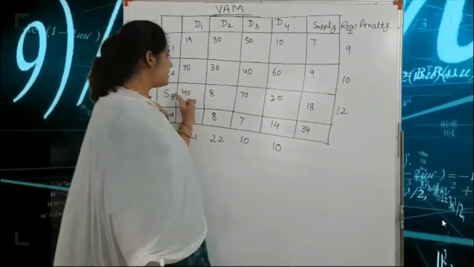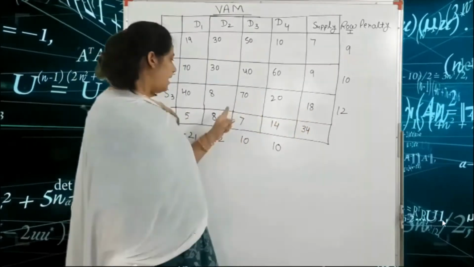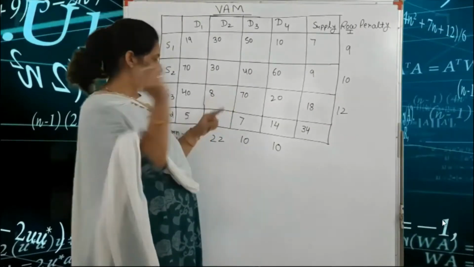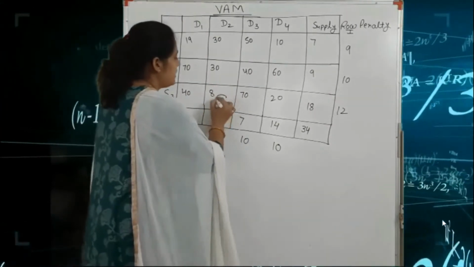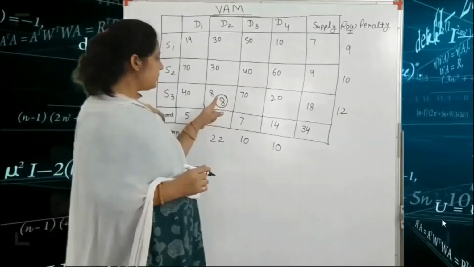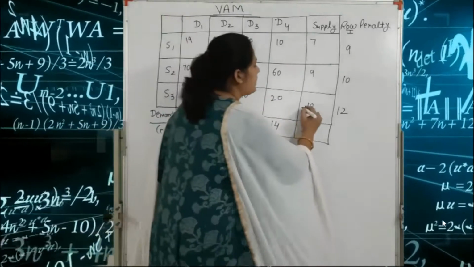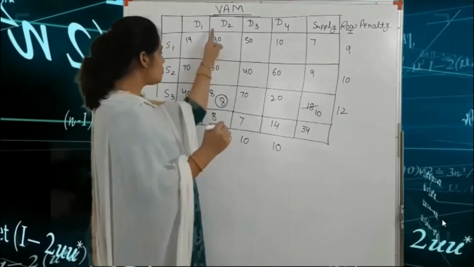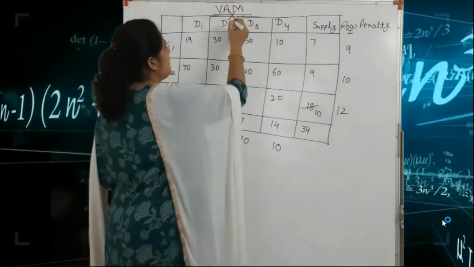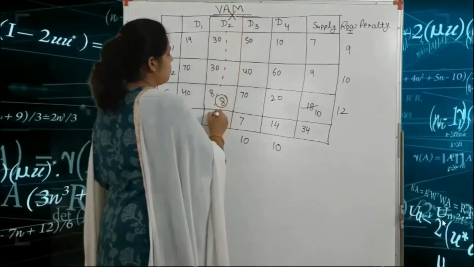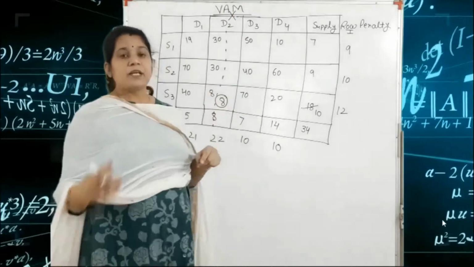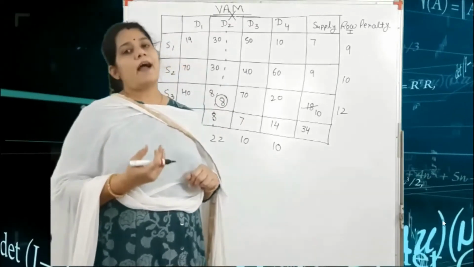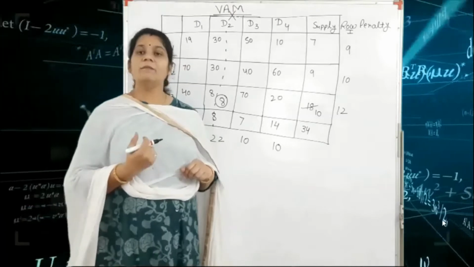Here supply is 18 and the demand is 8. The rule is, always put the minimum number here. So we put 8 here, and against that 8 we write 18 minus 8 is equal to 10. So our second column is cancelled. That means this column is cancelled.